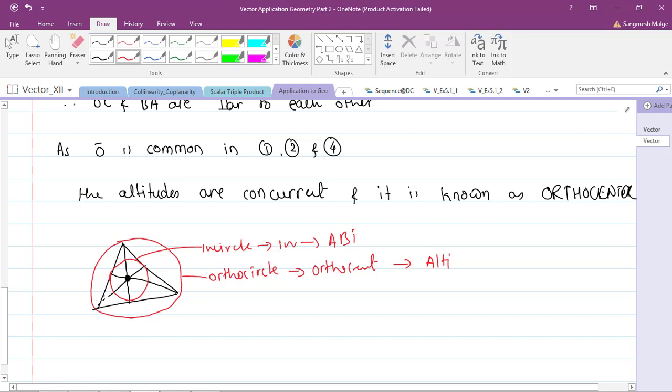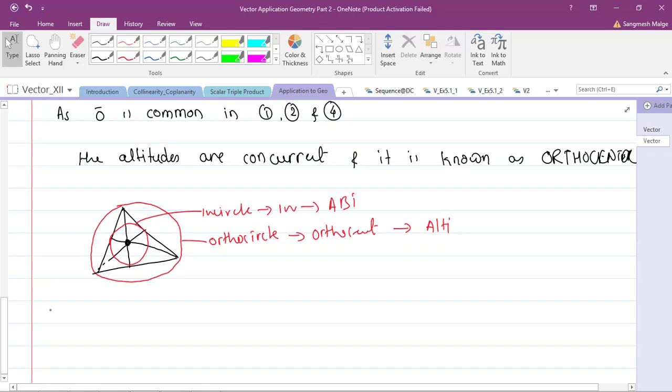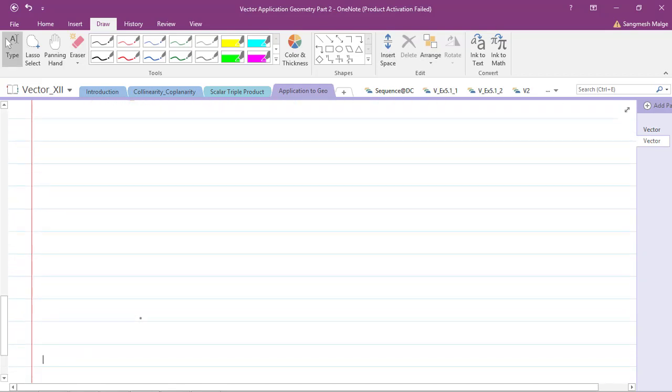Okay, very good. So in this way you can prove any geometry statements with the help of vectors. Let's see the next one, the fourth one. Again I am telling you, you require some patience here and the basic knowledge of vectors, and by this time I'm sure that you have all the basic knowledge. So let's prove the fourth one.